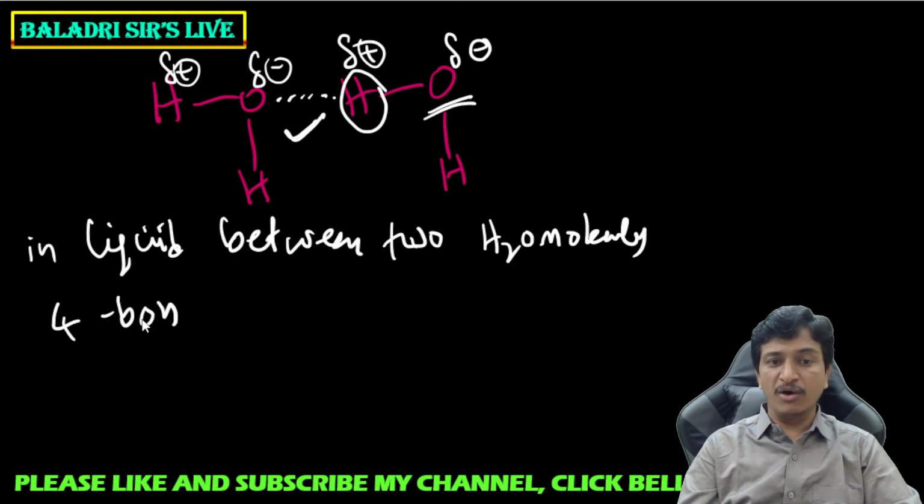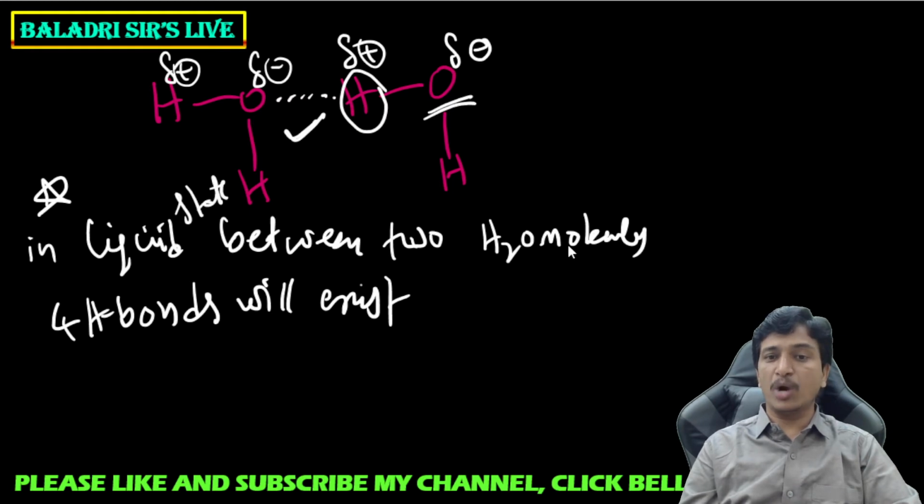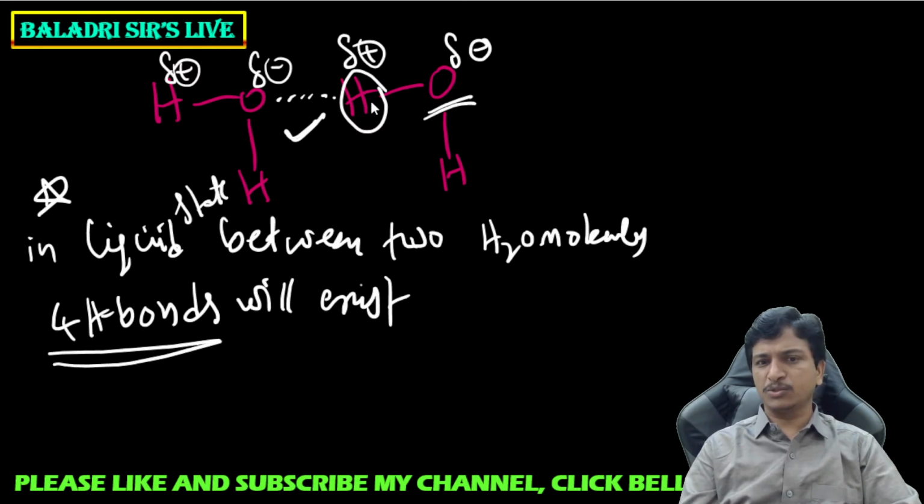How many hydrogen bonds? Four hydrogen bonds will exist. Listen very carefully. In liquid state, between two water molecules there are four hydrogen bonds existing. So these two hydrogens with this oxygen, these two hydrogens with this oxygen, total four bonds will form.